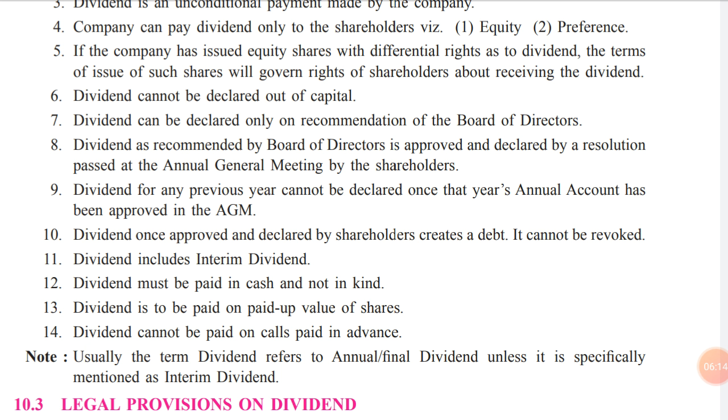dividend can be declared only on the recommendation of the board of directors. So what happens is, when the company closes its books of account as on 31st of March every year, the auditor will audit all the books of account, they finalize their accounts, they pay the taxes to the government and file their return. After the net profit is available, the company secretary will arrange the board of directors meeting and place the financial statements and books of account in front of all the board of directors of the company.